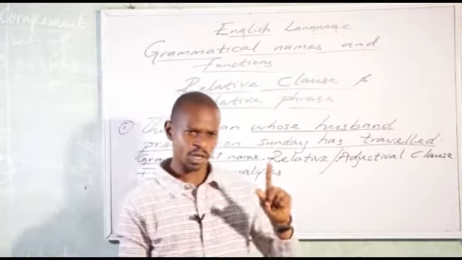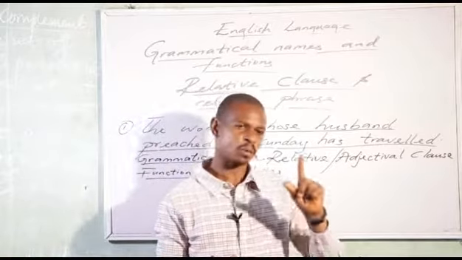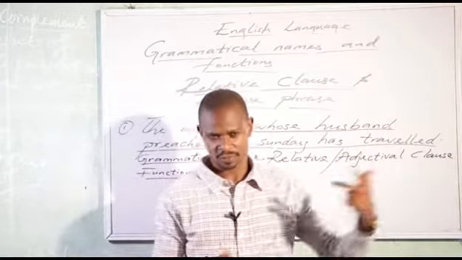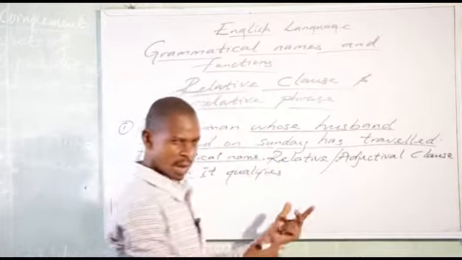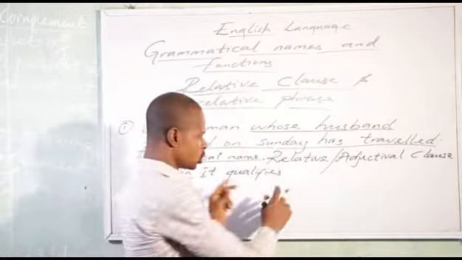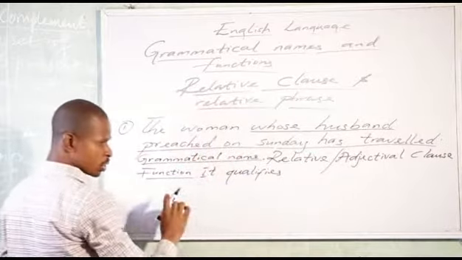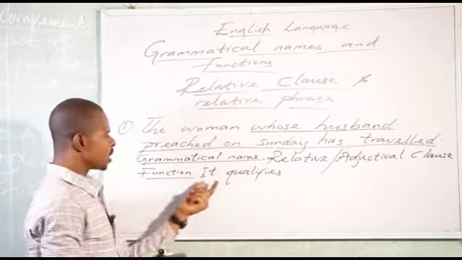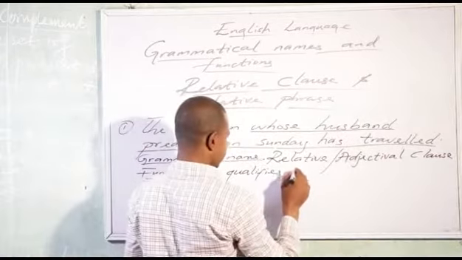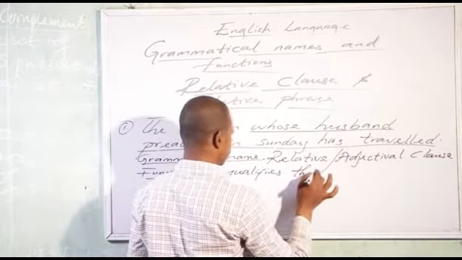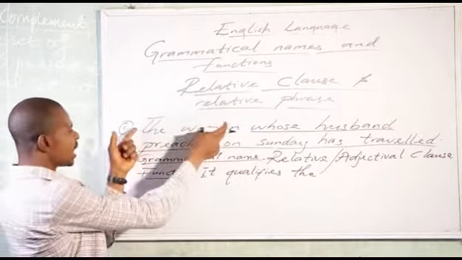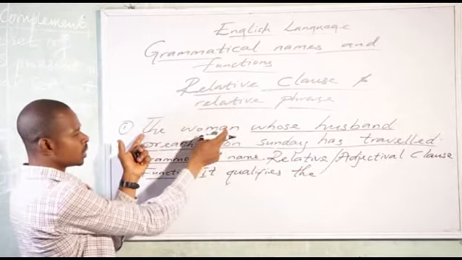Indefinite pronouns are pronouns that don't talk about a particular person. By the time I cite some examples for you, you're going to see how I make use of indefinite pronouns. But let's quickly move to this. It qualifies the noun, the woman.